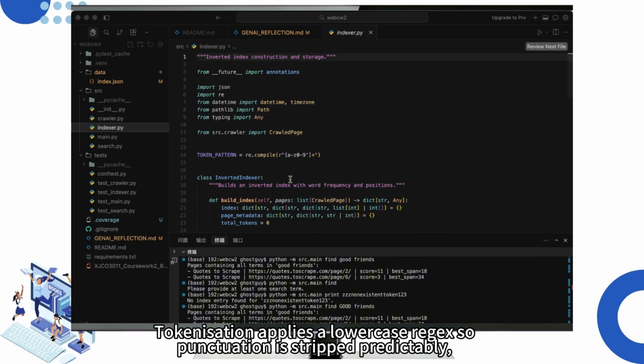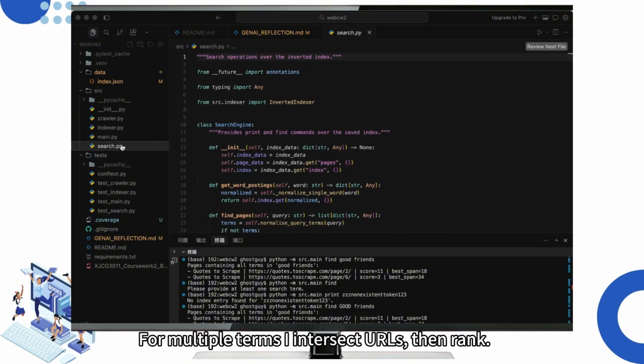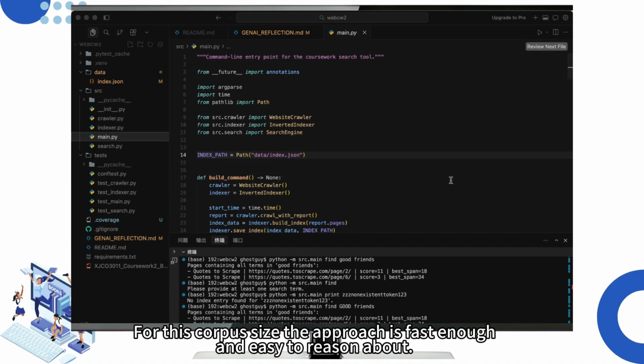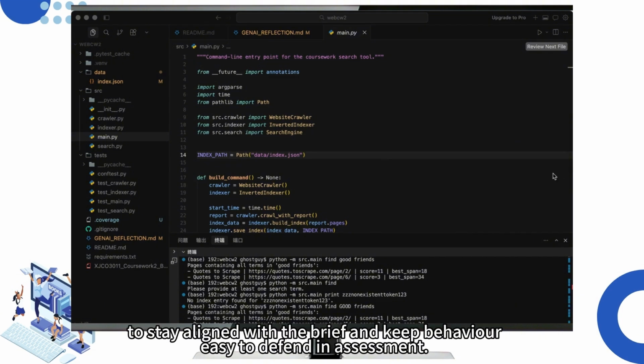Tokenization applies a lowercase regex, so punctuation is stripped predictably, supporting the assignment's case insensitive assumption. For multiple terms I intersect URLs, then rank. For this corpus size the approach is fast enough and easy to reason about. I did not add heavier IR features like TF-IDF or stemming to stay aligned with the brief and keep behavior easy to defend in assessment.